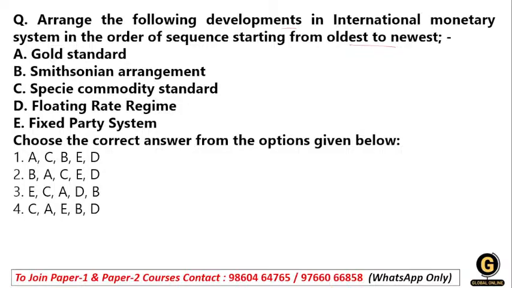You need to sequence the things: what is the oldest and what is the newest right now, that is, how our international monetary system developed. We have the gold standard, the Smithsonian agreement, the specie commodity standard, the floating rate regime, and the fixed parity system.